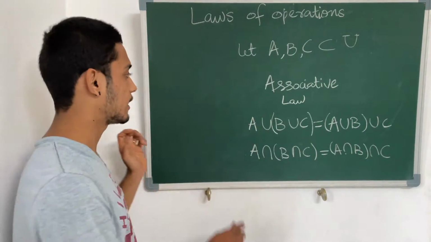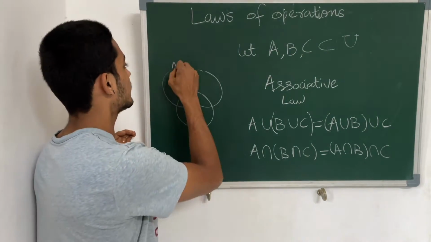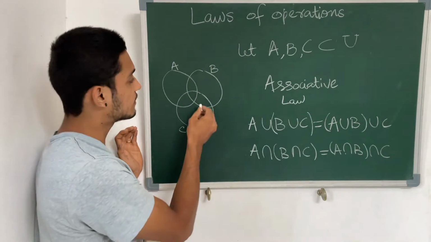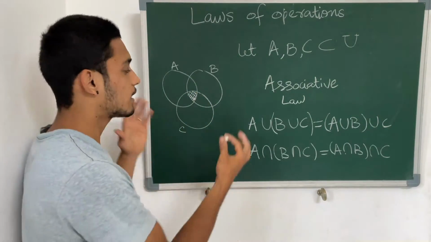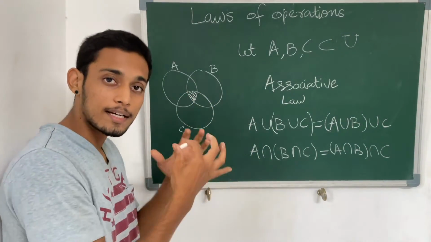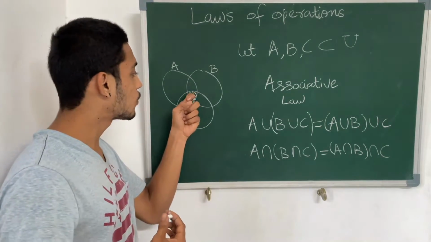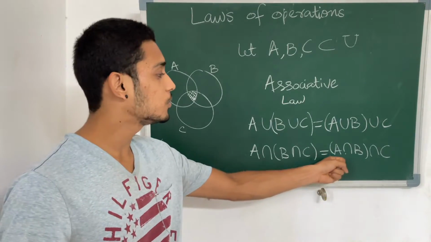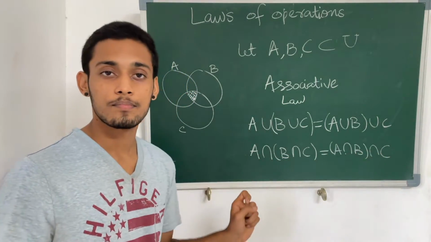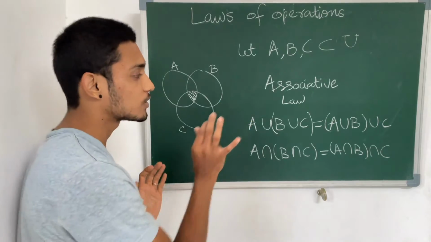If you see the Venn diagram, the common elements of these three sets are in this region, right? This is the common region. So it doesn't matter how you are combining them together to get the final result. This is what we will end up with. So you can do intersection of A with B and C, or you can do the intersection of C with A and B. The grouping doesn't matter. That is the associative law.